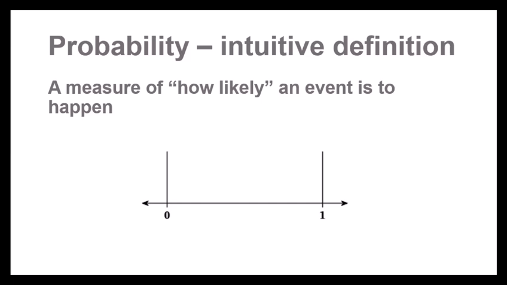Sometimes we use probabilities in kind of an intuitive sense. So if a friend asked you how likely you are to get a job that you applied for, you might use kind of your understanding of the job market and your own skills to estimate your probability. And often we estimate probabilities in sort of a percentage context. So maybe I'm pretty confident about getting my job. I'm going to say that I estimate my probability of getting the job at 70% or 0.7.